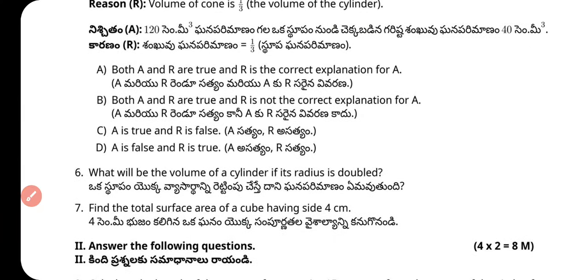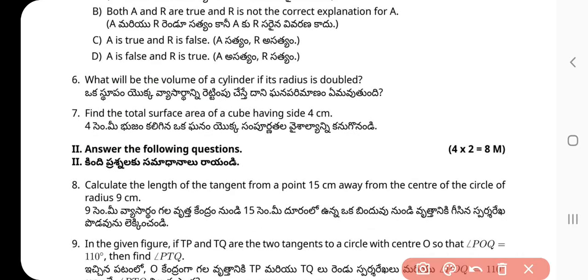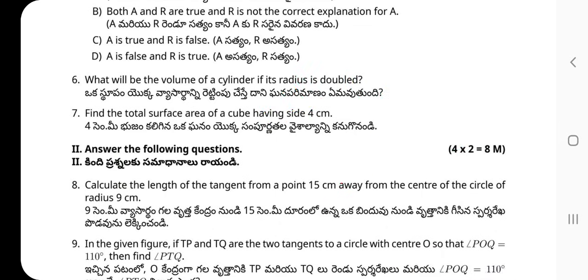Question number 6. What will be the volume of the cylinder if the radius is doubled? What is the answer? It becomes 4 times.